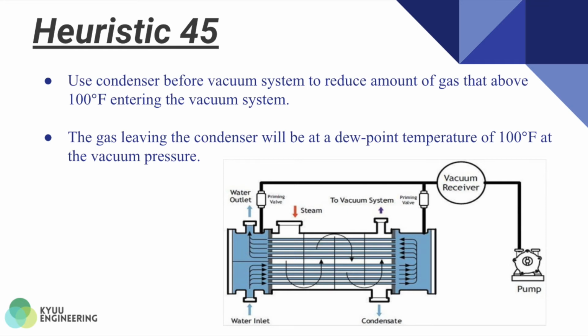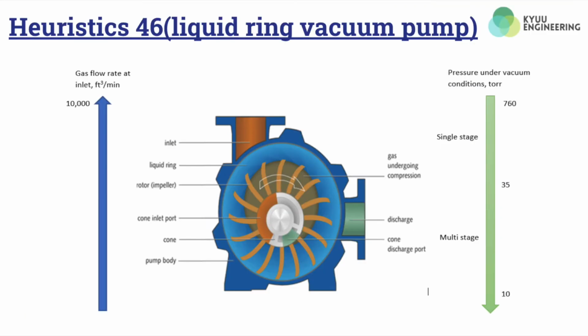So, using a condenser helps to cool the air, and the gas leaving the condenser will be at a dew point temperature of 100 Fahrenheit at the vacuum pressure. In other words, the gas will change its phase to liquid and it will condense on the surface of the equipment. Now I will explain about heuristic 46 and 47.